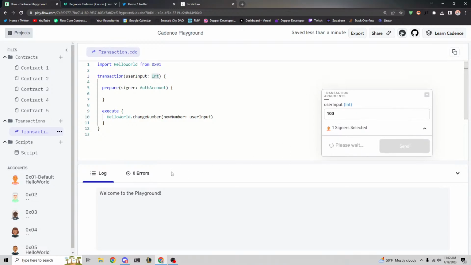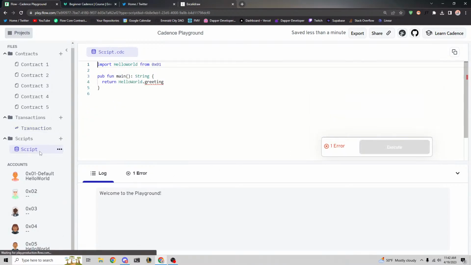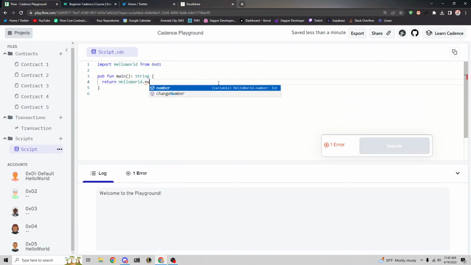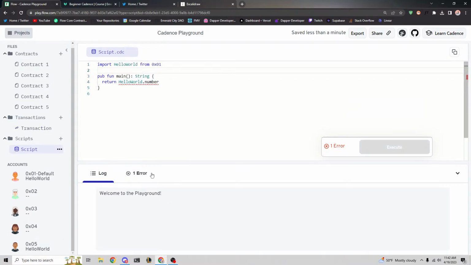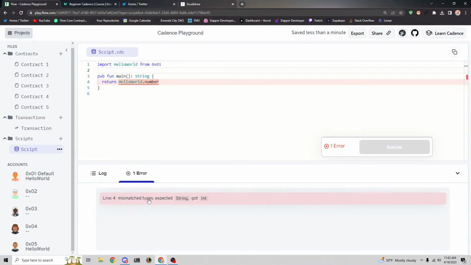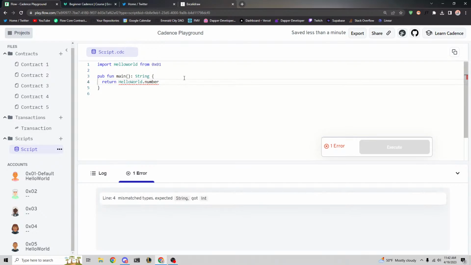And when we send this, if we go back to our script, hello world.number, let's see. Oh, we're getting an error. Mismatched types, expected string, got int. Anyone know how we can fix this error? What's the problem right now with our program?